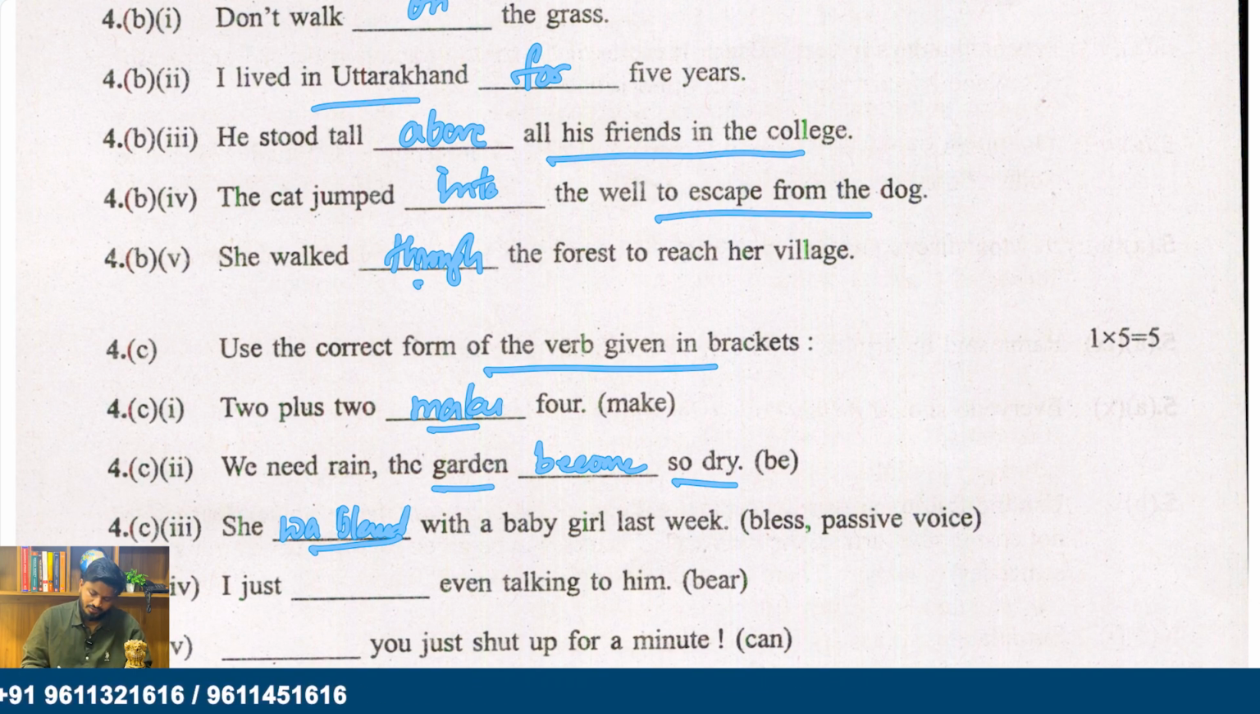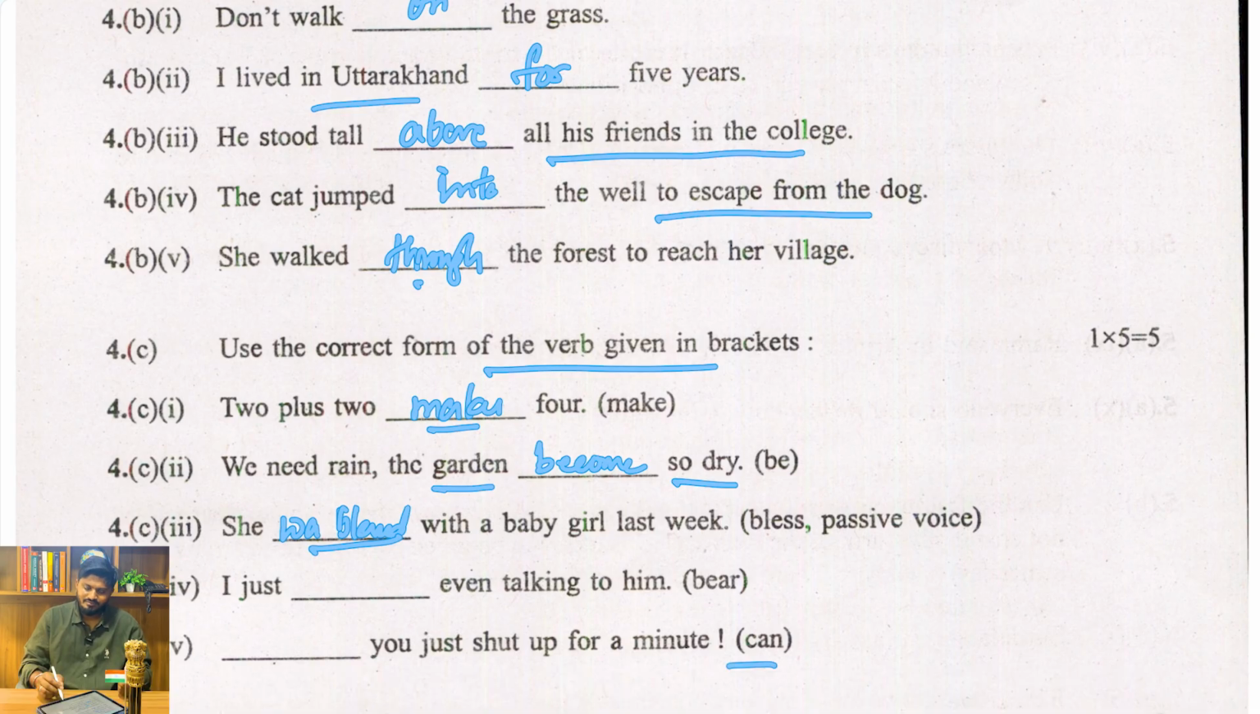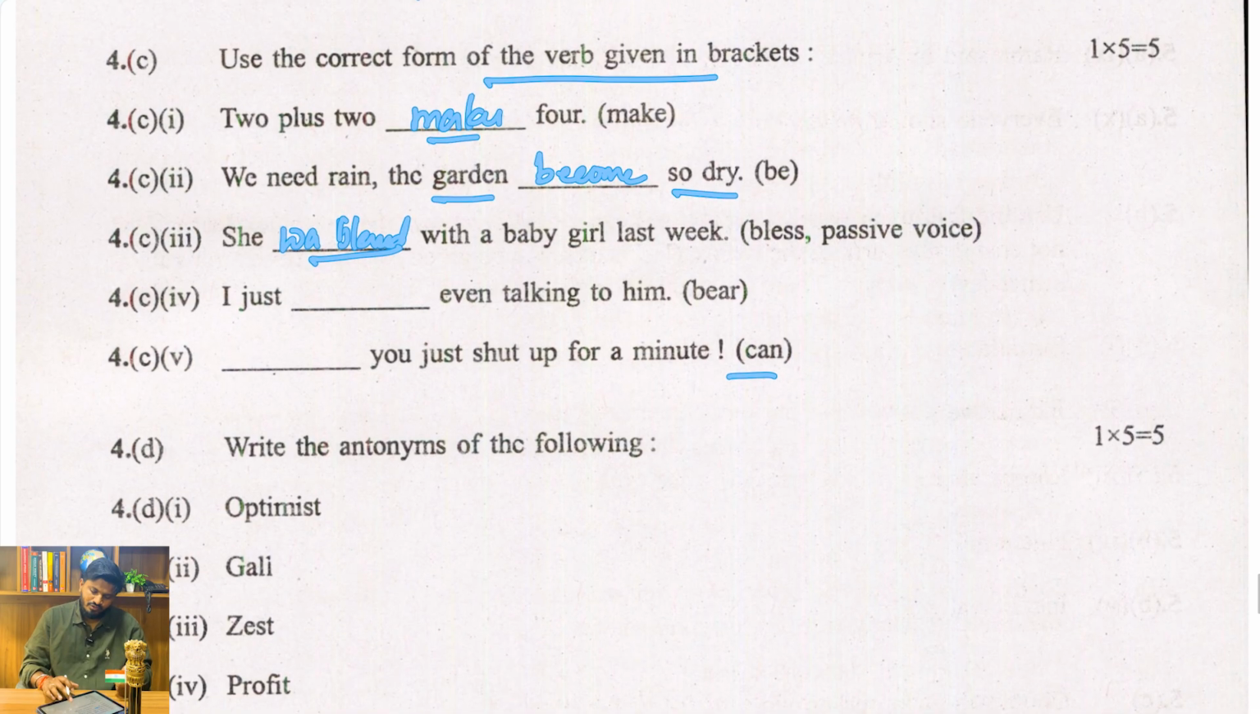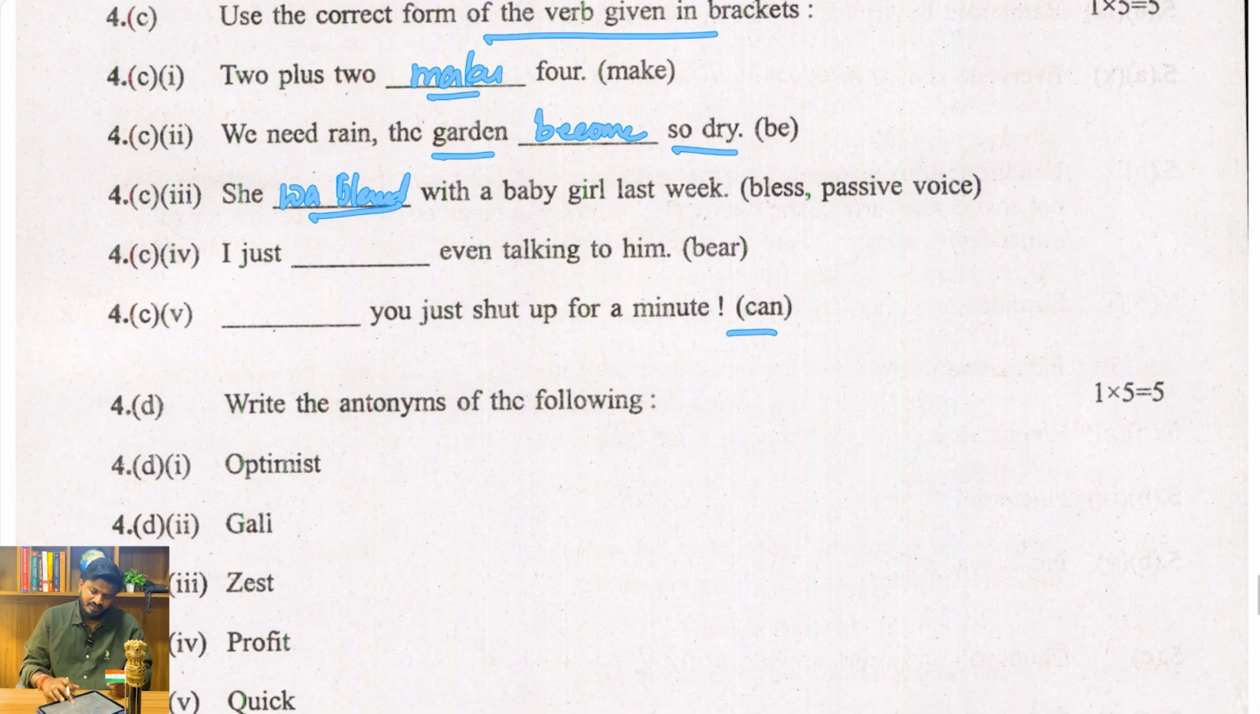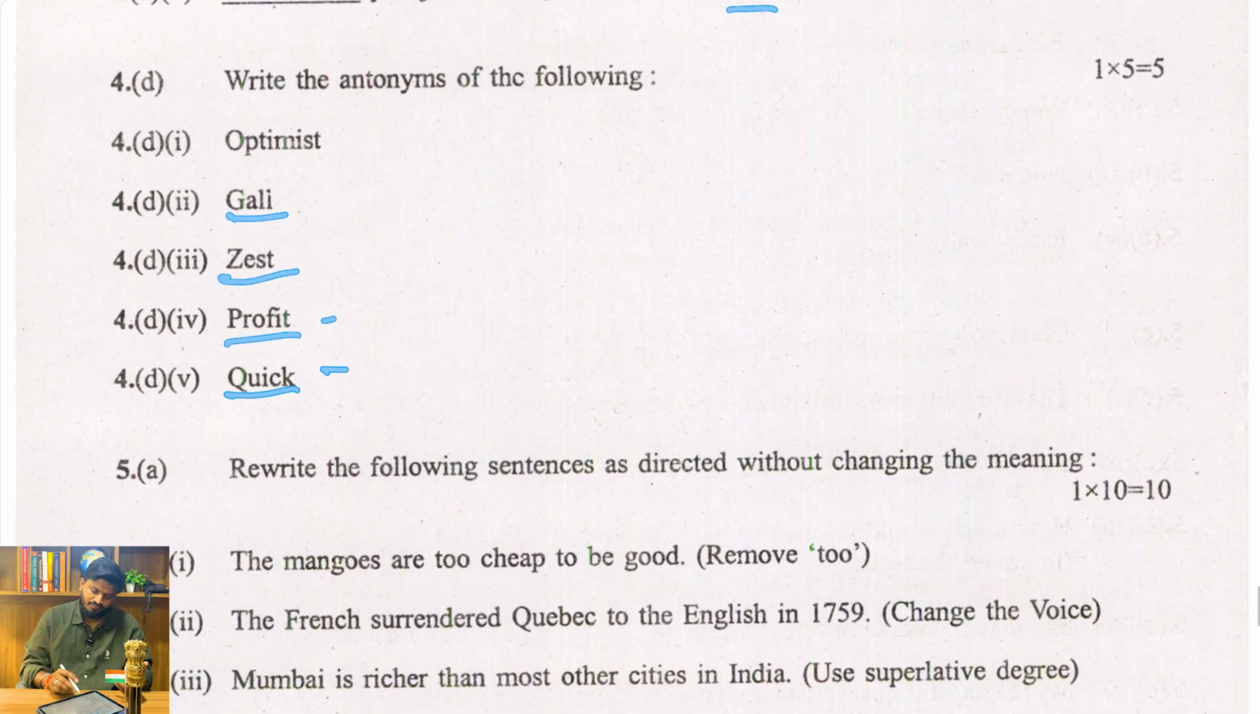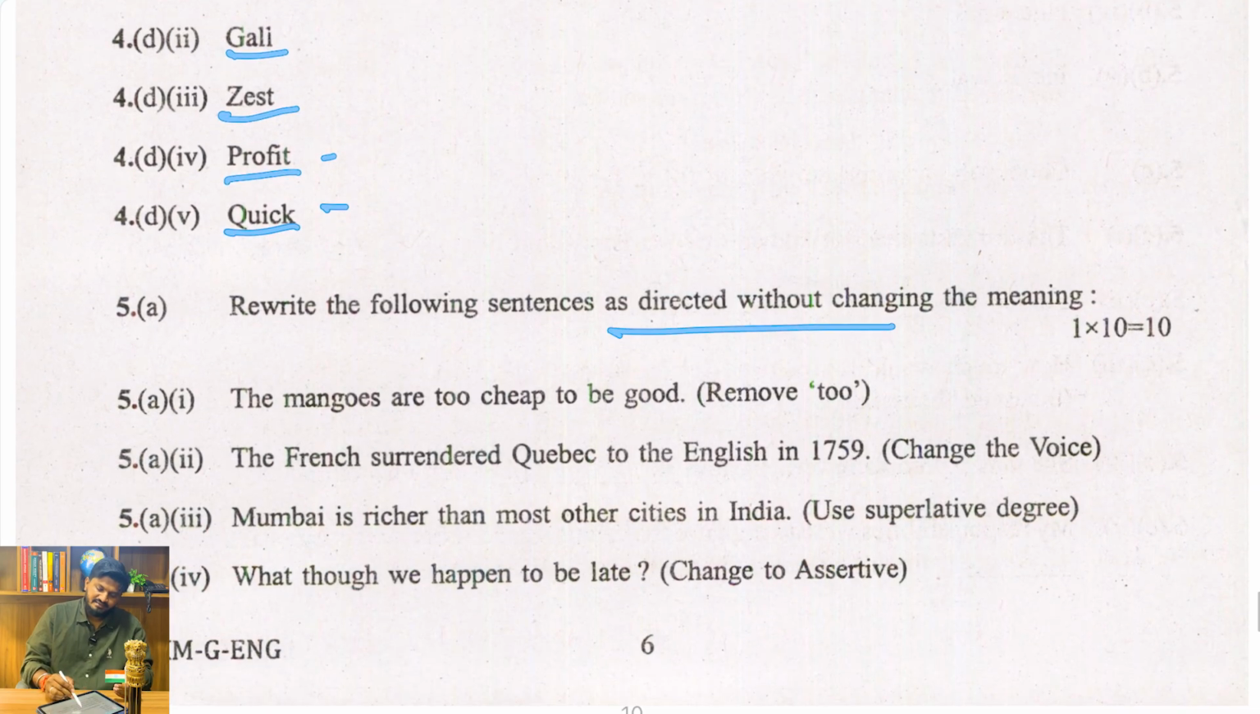And just, you just shut up for a minute. Can you just shut up for a minute? Can be the right answer here. Or could you just shut up for a minute? Something like that. And again, antonyms here: optimist, pessimist, gain, loss, profit, loss, quick, slow. Antonyms.